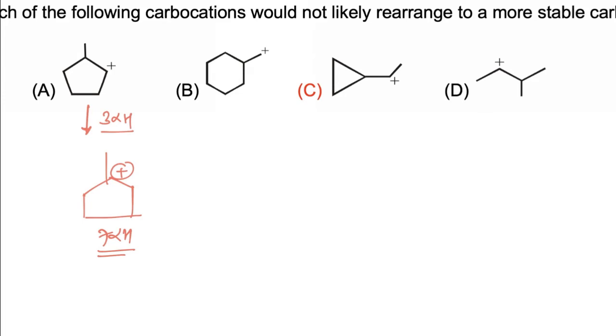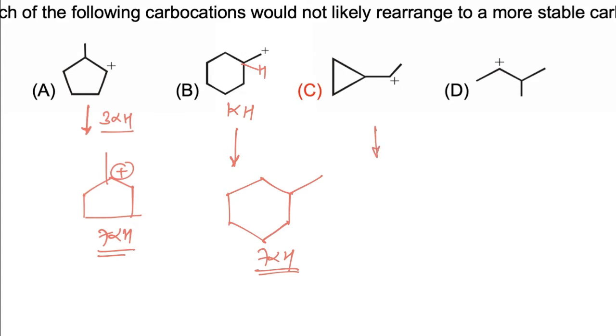In B, this carbocation has only 1 alpha hydrogen, and if rearrangement takes place, a total of 3, 5 and 7 alpha hydrogens are present, so it will rearrange to a more stable carbocation.